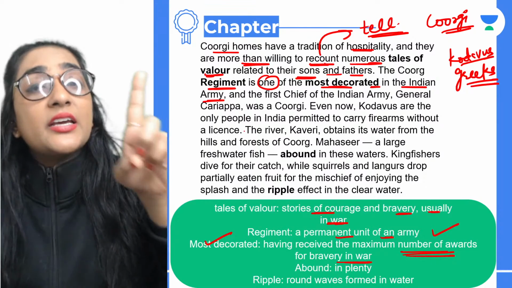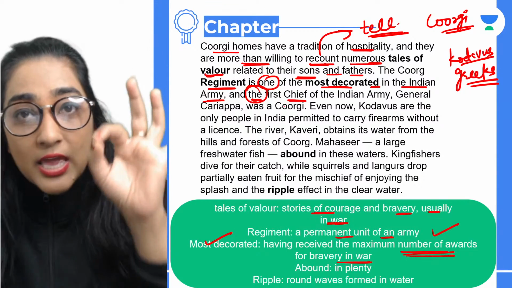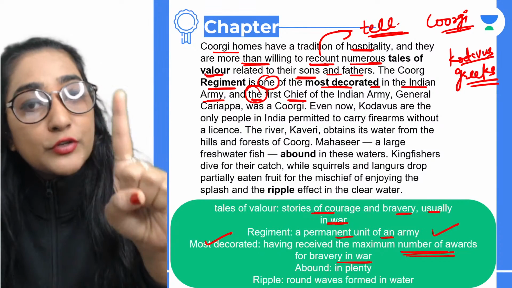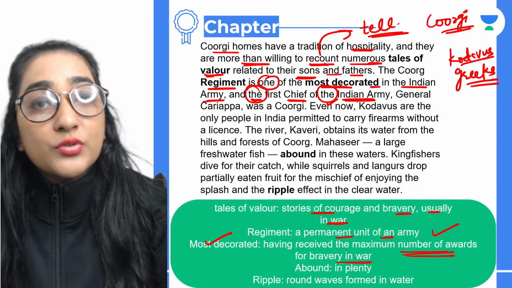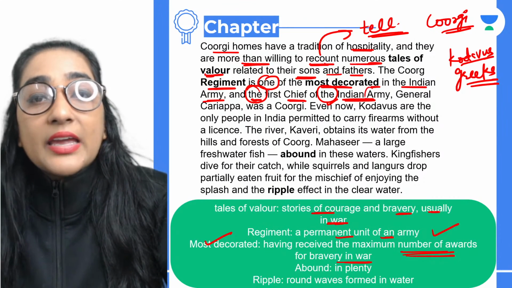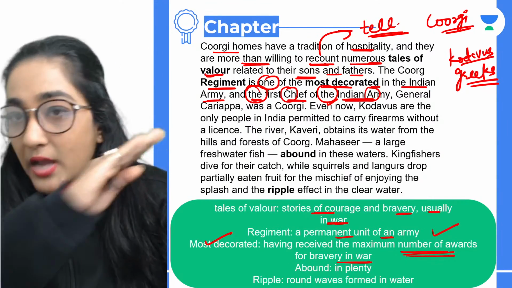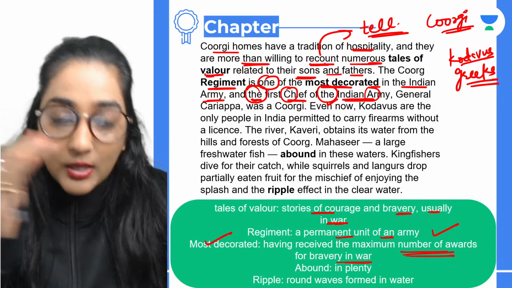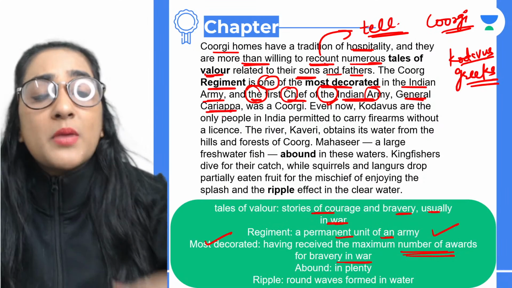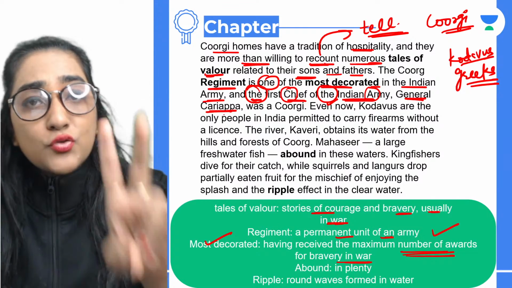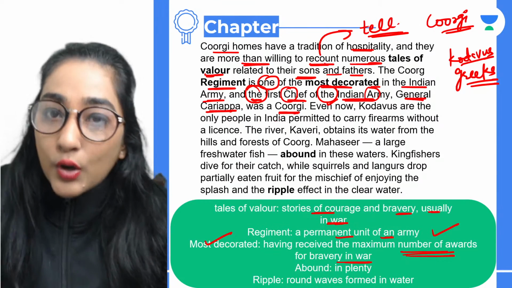And we had the Indian Army, the first, okay, 'the' has been used because we are talking about the chief and we are being so particular. We are talking about the first chief of the Indian Army. Again, we have to use 'the' with army, the Indian Army, and the C has to be capital in your answers when you're writing it. Otherwise, your marks would be deducted right there and then itself. All right. So the first chief of the Indian Army, whose name is General Karyappa. Please remember the spelling correctly. There is double P. Students just write single P. I don't know why. Okay, he was a Coorgi. That means he belonged to Coorg.